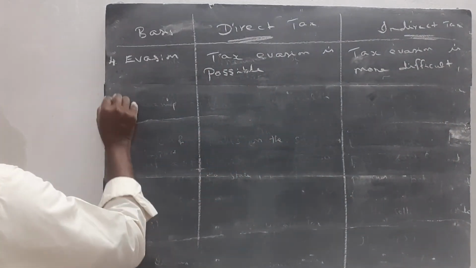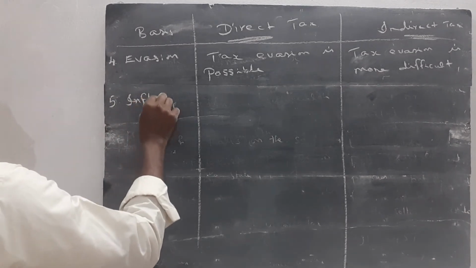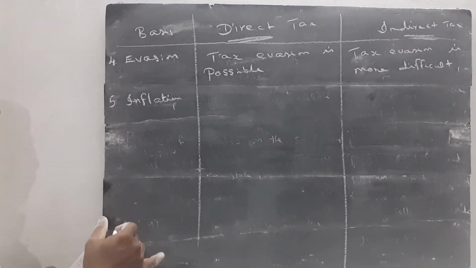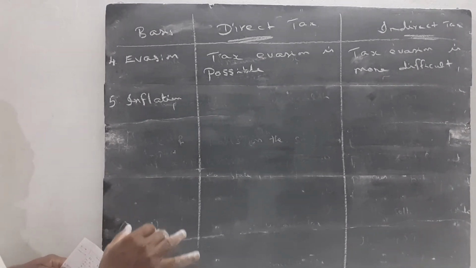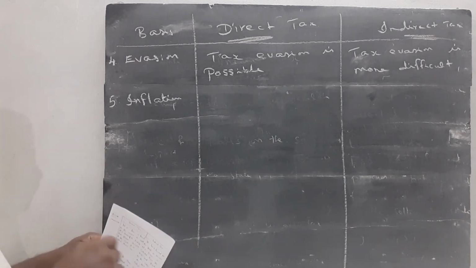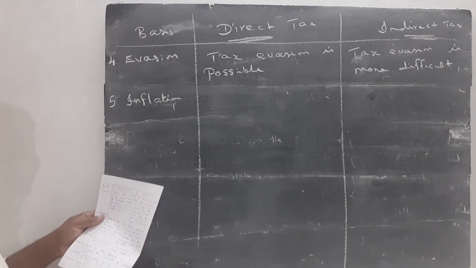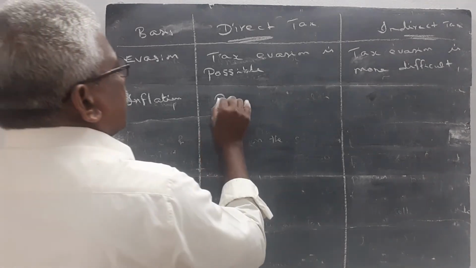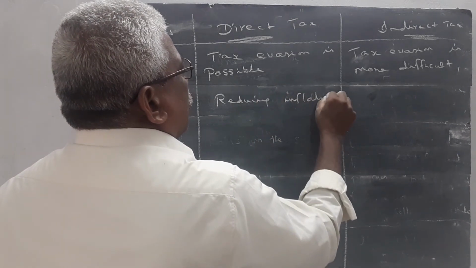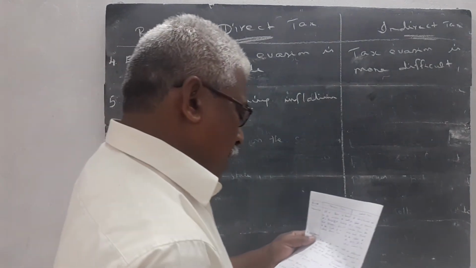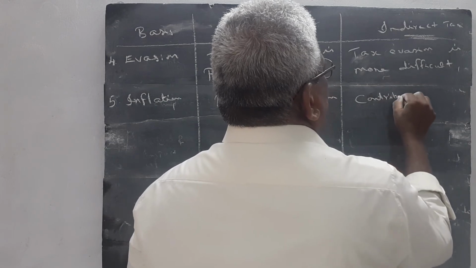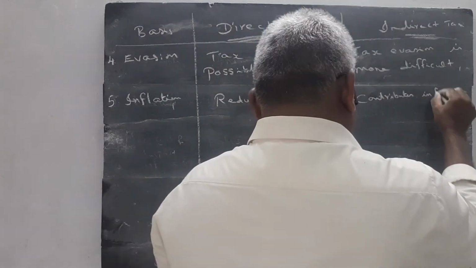Then point 5, inflation. What is the meaning of inflation? In economics chapters, we study that inflation means the value of money is decreasing, so the prices increase. That is called inflation. Direct tax helps in reducing inflation. But indirect tax contributes to inflation.